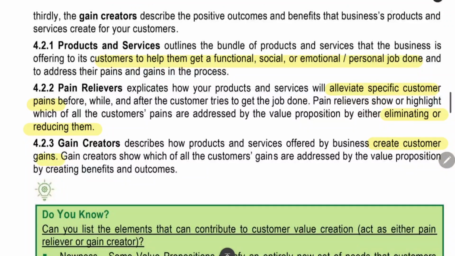Pain relievers. Pain relievers are the specific features in our product which will alleviate the specific customer pain. It will eradicate the pain of the customer. It will remove all the things that the customer hates. The customer will not like some factors, and those factors will be removed by the pain reliever.